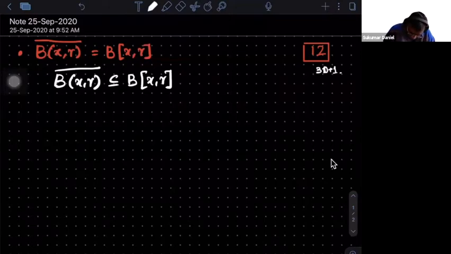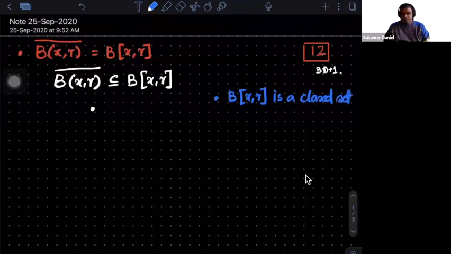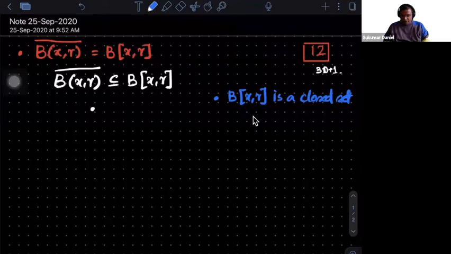Number one, I'm just writing the steps. Can you see that? Suppose I have this. Is this clear? Is this clear? The closed ball B(x, r) is a closed set. How is that? I will not write everything. I'll leave it for your discussion. How do you show that it is a closed set?